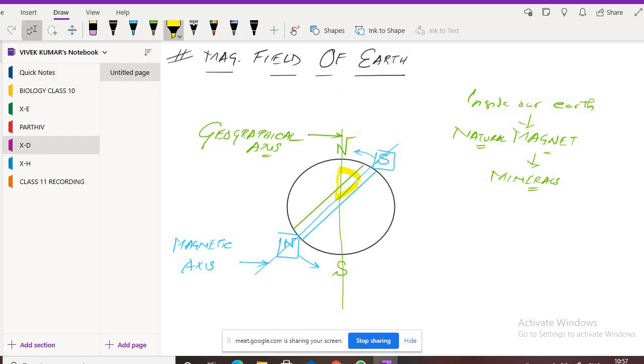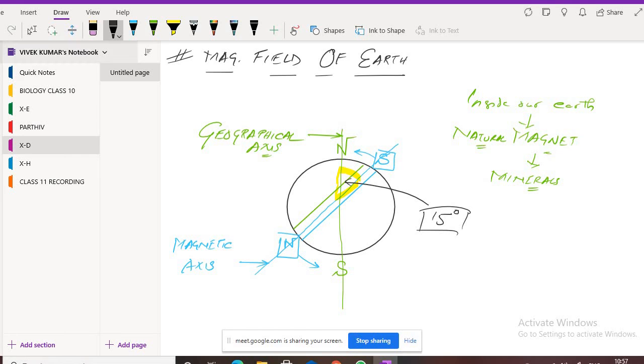How much is this angle? This angle is 15 degrees. So the angle between the Earth's geographical axis and the magnetic axis is 15 degrees. Understood?